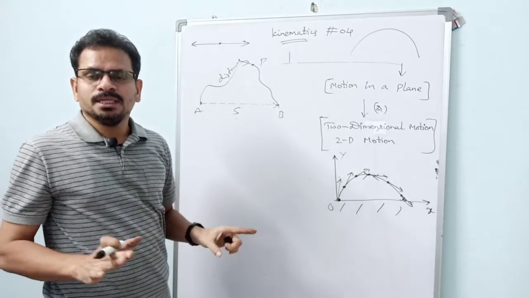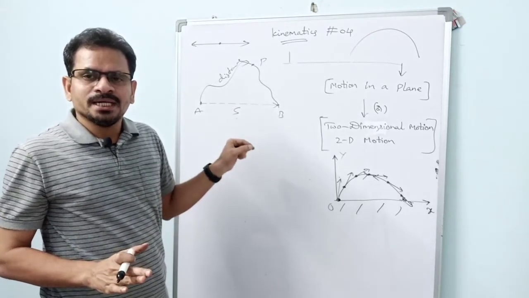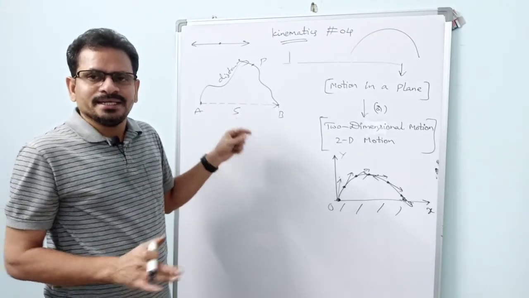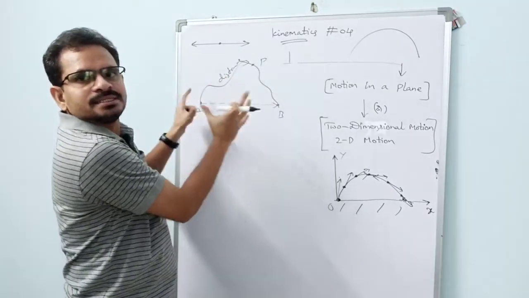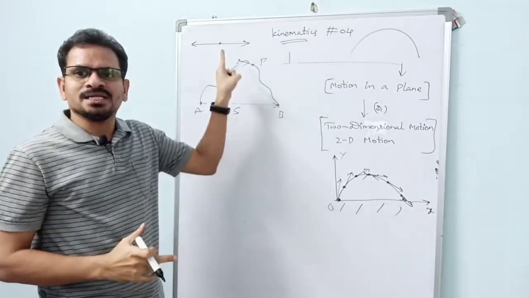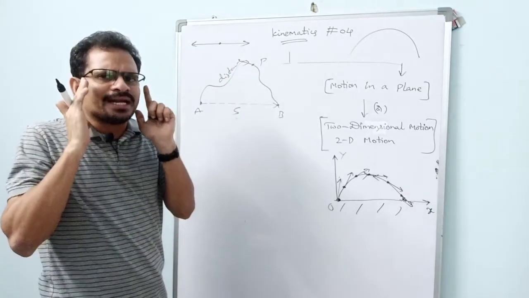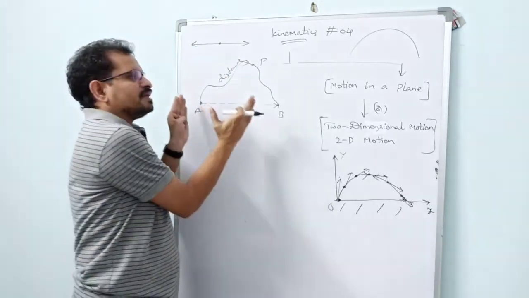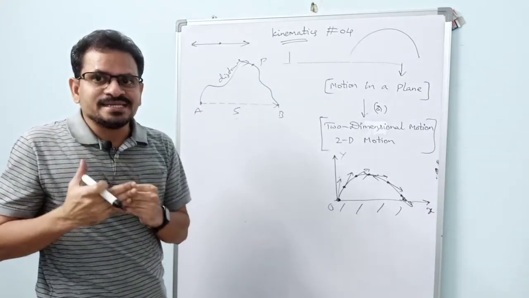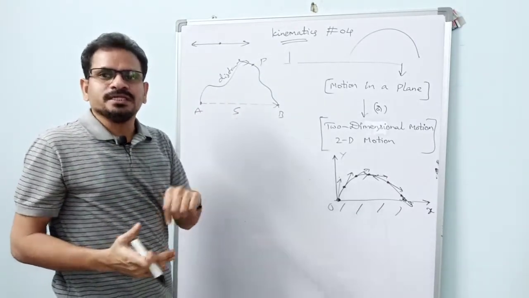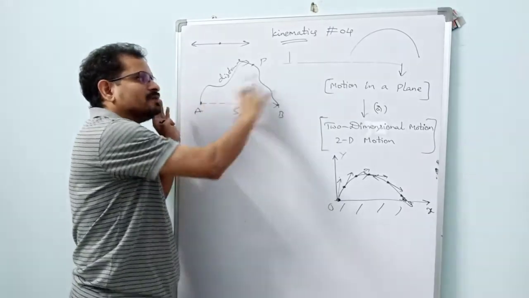But here I am stressing that you should be clear that the motion of this body is motion in a plane. Our chapter is motion in a straight line. For better understanding only, we have taken this example to differentiate distance and displacement, speed and velocity.